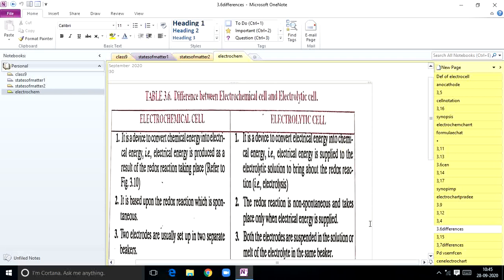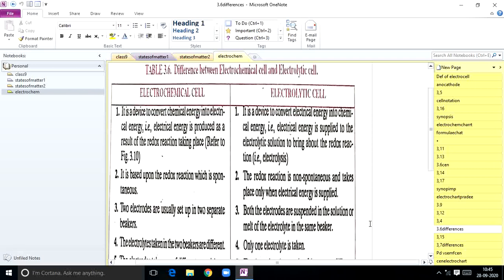An electrolytic cell is a device used to convert electrical energy into chemical energy. So you have to pass electrical current through the electrolytic solution in order to bring about the redox reaction. That's the main difference between an electrochemical cell and an electrolytic cell. The electrochemical cell is based upon a redox reaction which is spontaneous. In the electrolytic cell the reaction is non-spontaneous and takes place only when electrical energy is supplied. You compulsorily have to supply electric current through it.